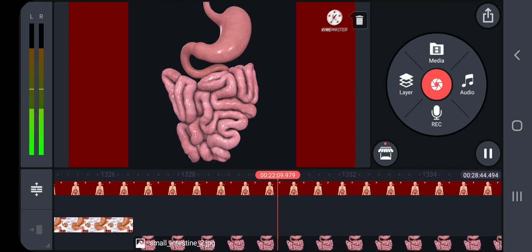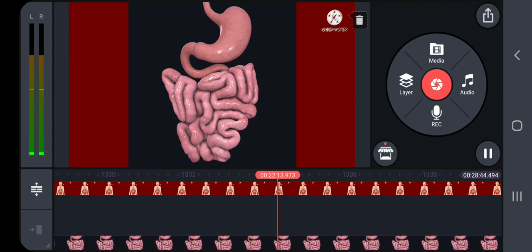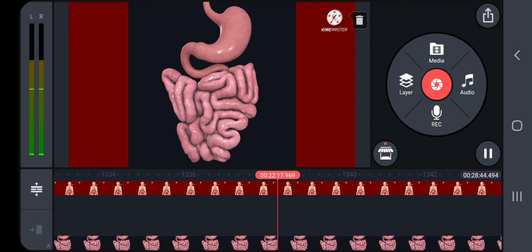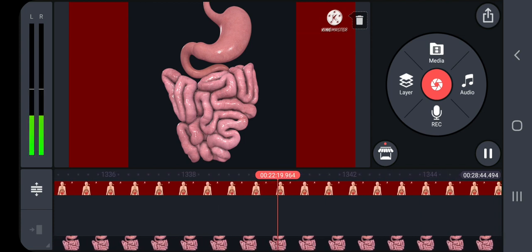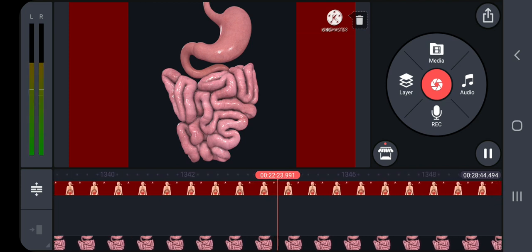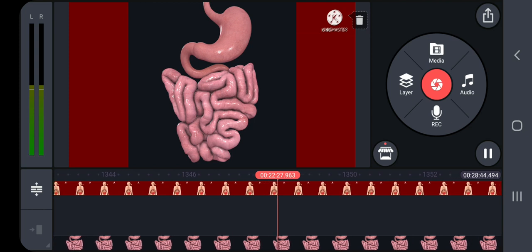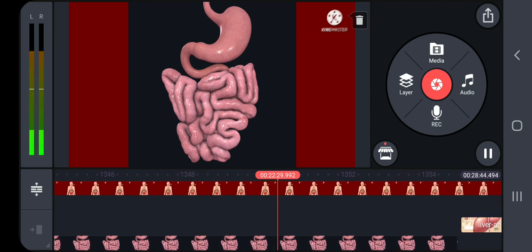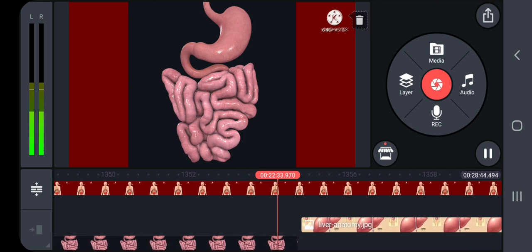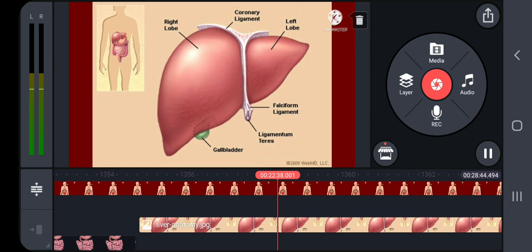Next, digestion in the small intestine. The bile, pancreatic juice and intestinal juice are the secretions released into the small intestine. Movements generated by the muscular layer of the small intestine help in the thorough mixing of food with various secretions in the intestine and thereby facilitate the digestion.